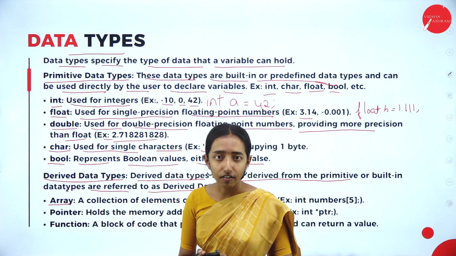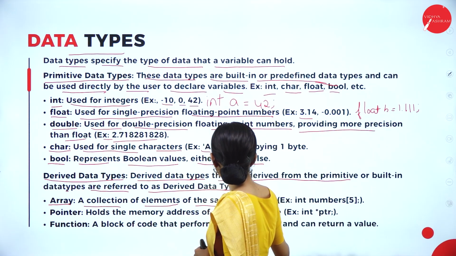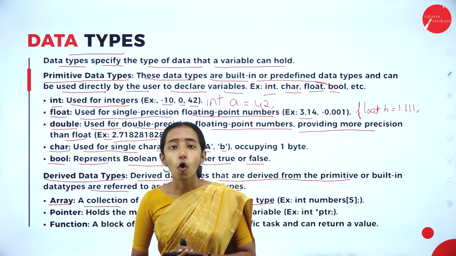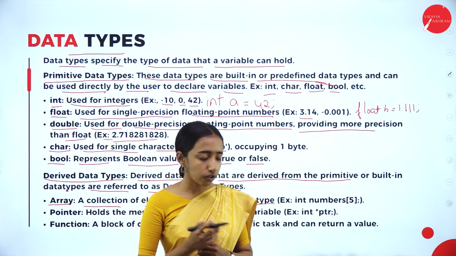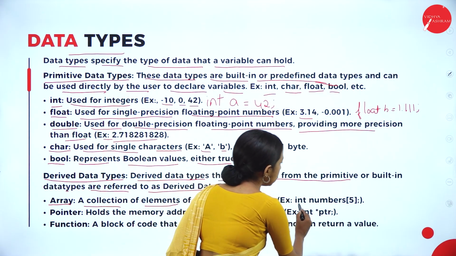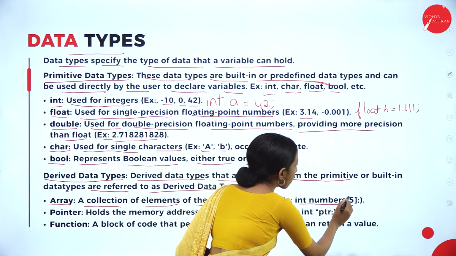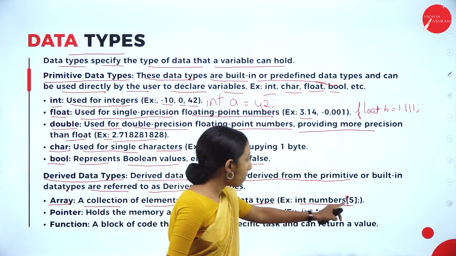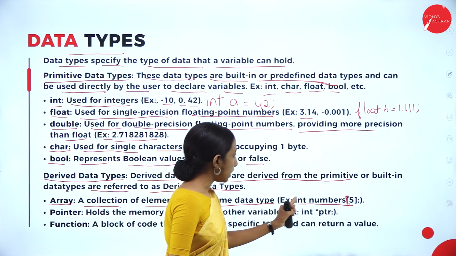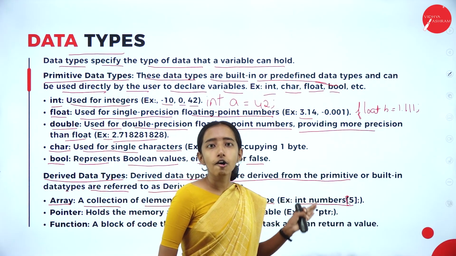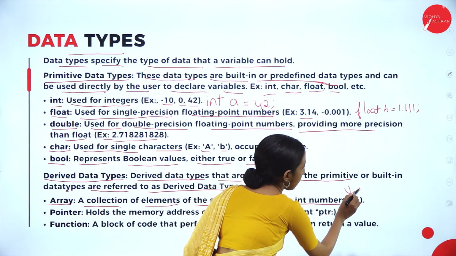The first derived data type is array. A collection of elements of the same data type. It is a collection of homogeneous elements. So that is a derived data type. For example, int numbers[5]. Here I am initializing the size as 5, so numbers will hold 5 integers. This is the size.